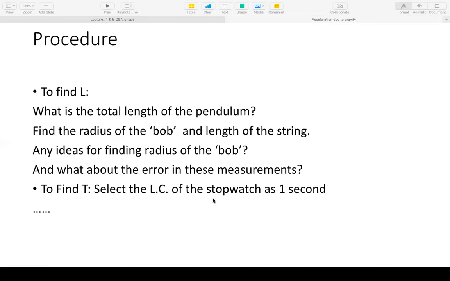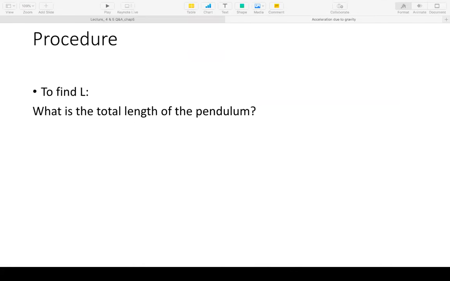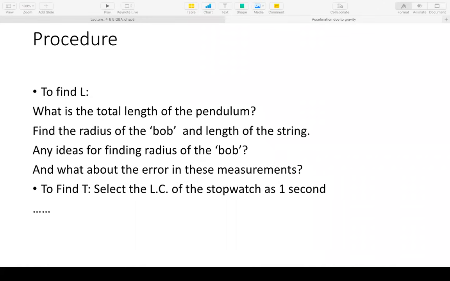Okay, now let's go to the next point, and that is to explain what the technique is to measure the time period of oscillation. Before I go to that, can you tell me how one would measure the time period of oscillation? Those of you who have already done this experiment can definitely tell me how you did it.